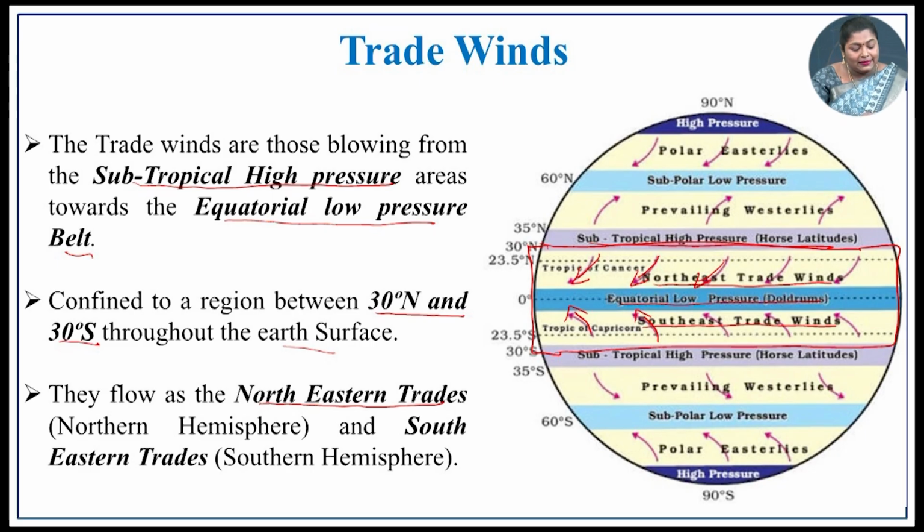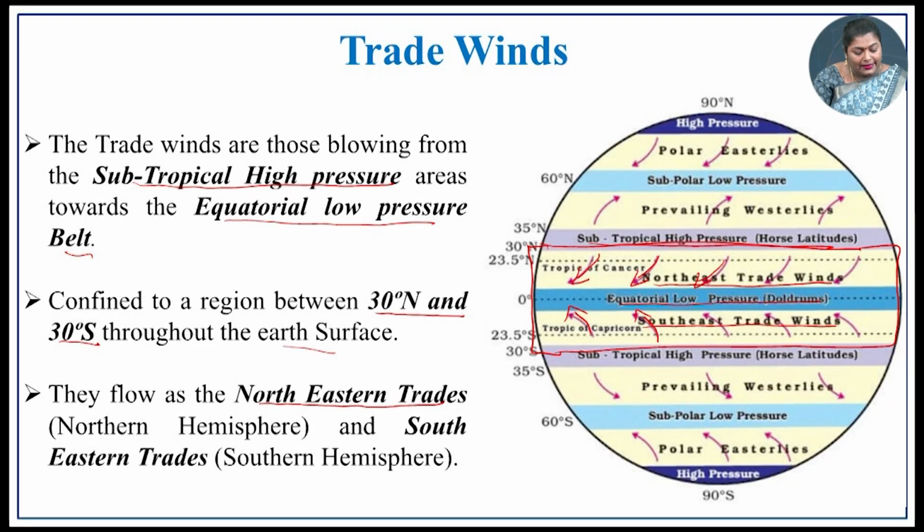So, it is confined to the regions between 30° north and south, that is the hemispheres throughout the earth's surface. So, the trade winds are confined to 30° north and 30° south.